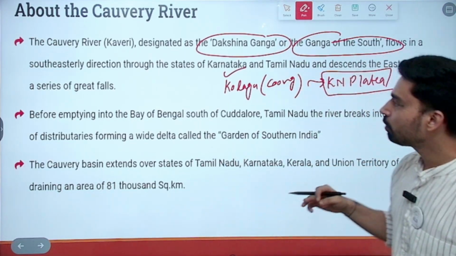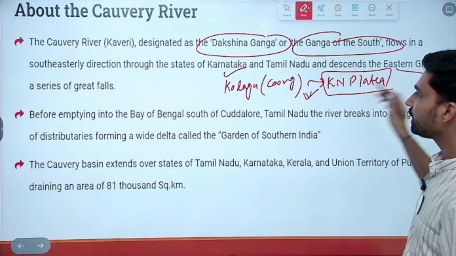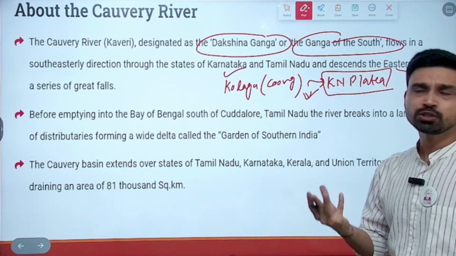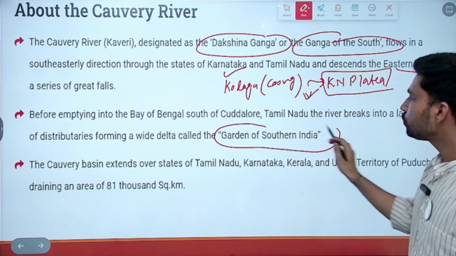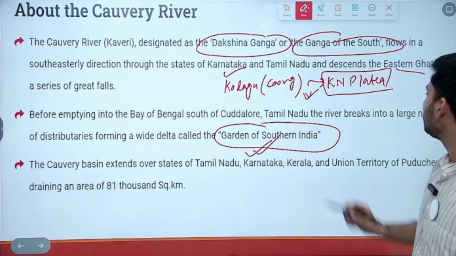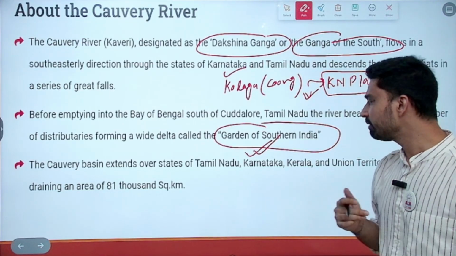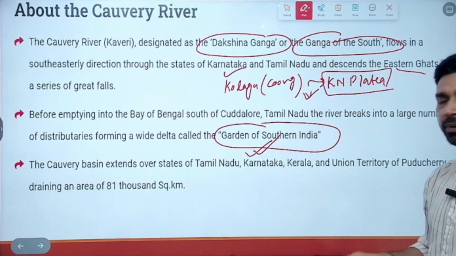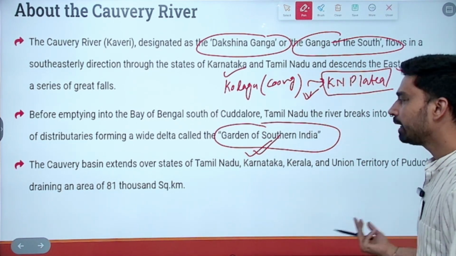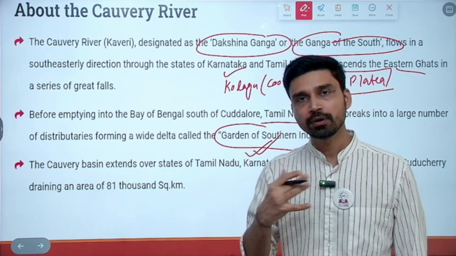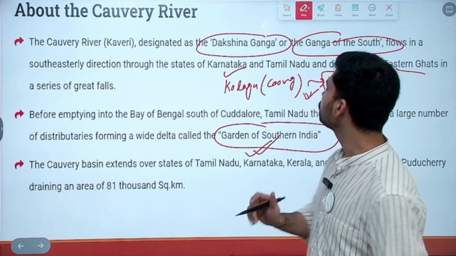These are the waterfalls located on the river Kaveri itself, and then it descends into the plains of Tamil Nadu, and that is where it forms a delta also, which is called the Garden of Southern India. It is forming a very large, comprehensive delta, and the water is used by several states of southern India such as Tamil Nadu, Karnataka, Kerala, and obviously the Union Territory of Puducherry. Overall, its drainage area is roughly 81,000 square kilometers.